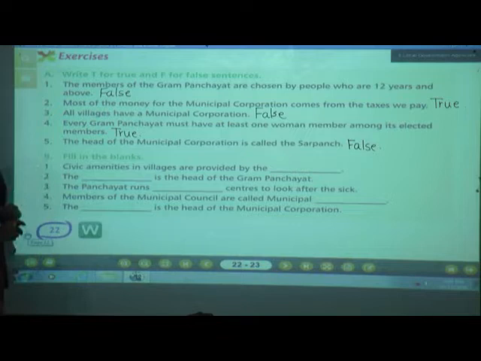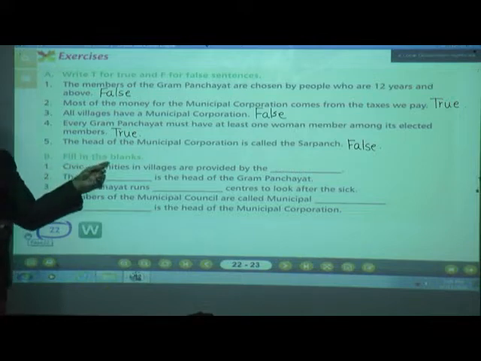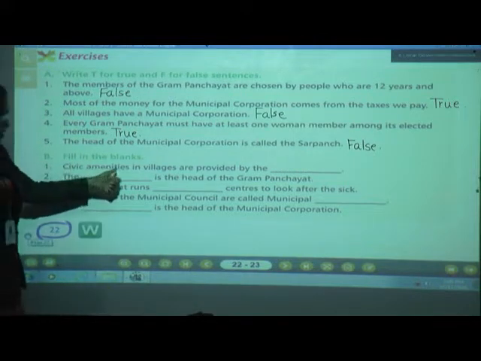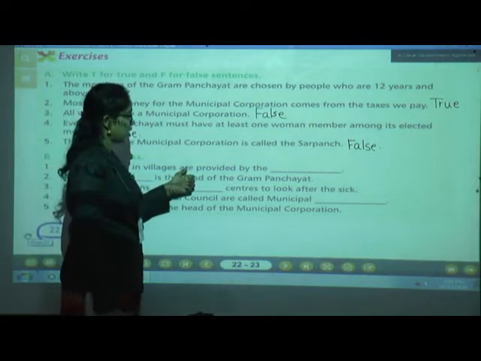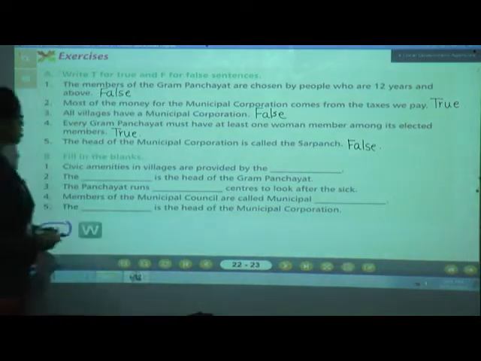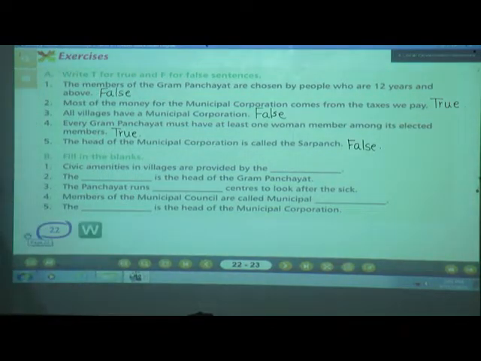Now the B question, let's solve. The first one, B question, is fill in the blanks. Number 1, civic amenities in villages are provided by the dash. In villages, who provides civic amenities? Yes children, give me the answer.